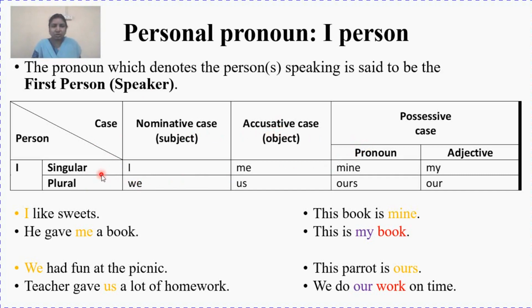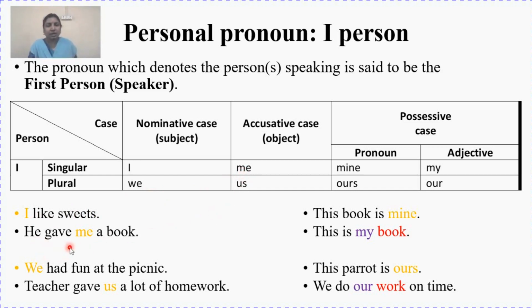So first person singular in the subject case is I. For example, I like sweets. This is how we use first person singular as a subject. Here I is your subject, singular in number. Then the object case: me. First person singular, object case is me.